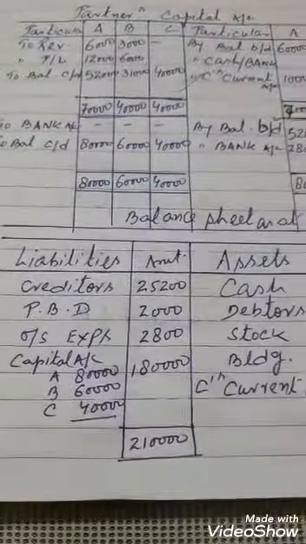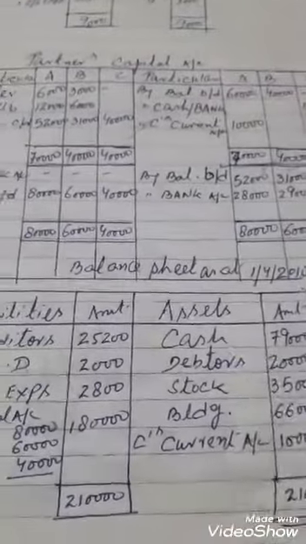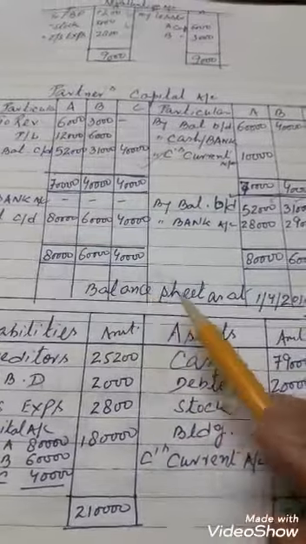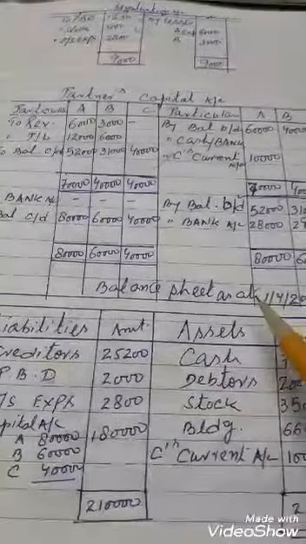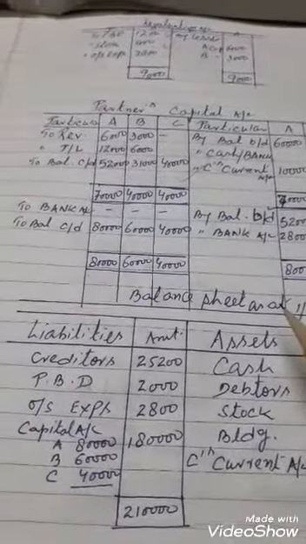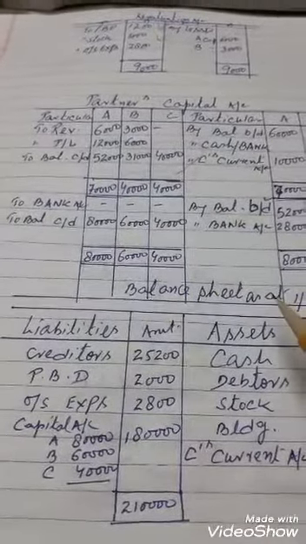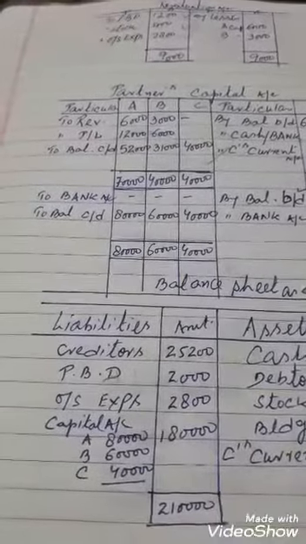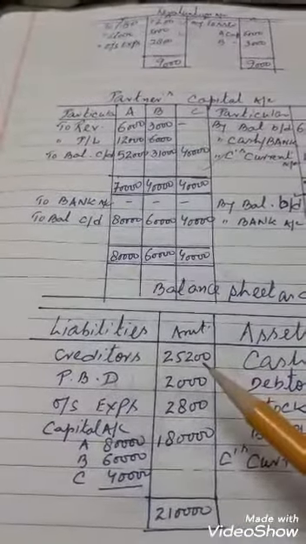Okay children, now we are coming to the balance sheet. One thing, as I always say, the date must be there. Balance sheet as at. If this is not mentioned, it means a direct deduction of half marks in board or comparative. First we will pick up the liability side.